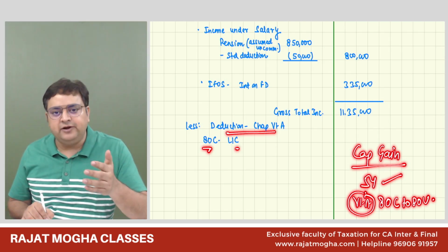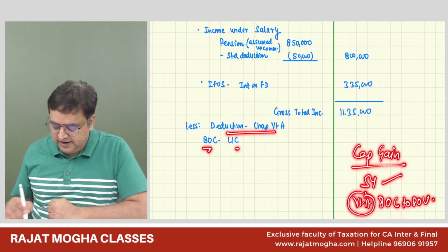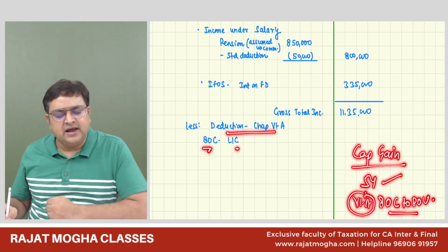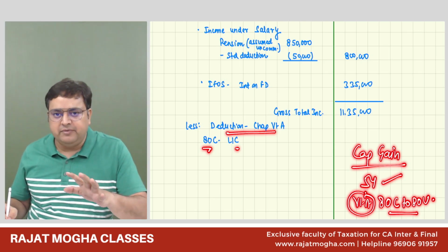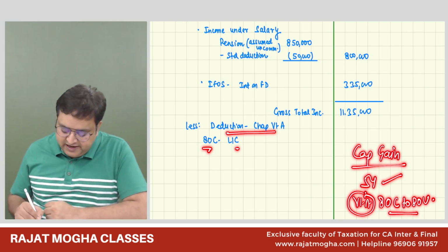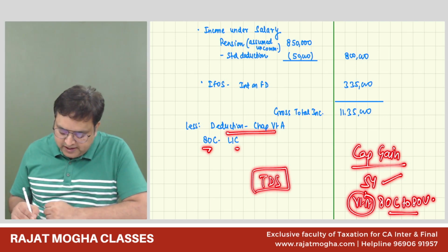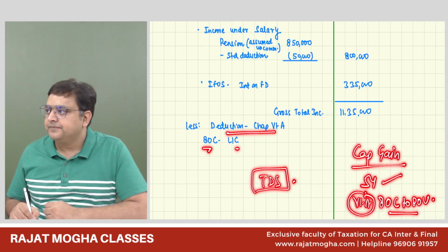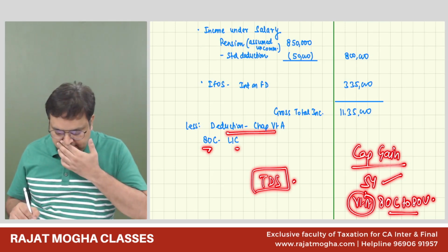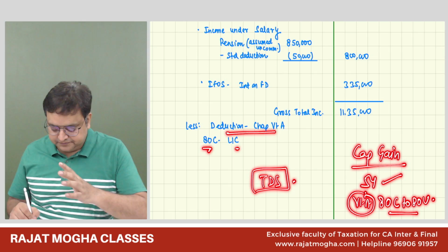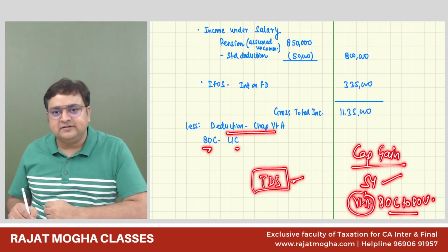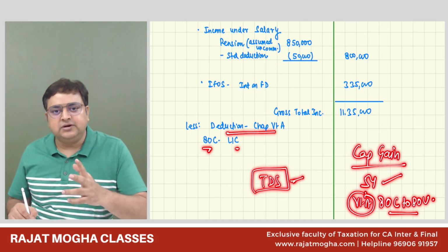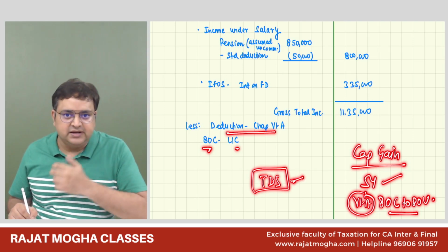But generally try to remember these sections, right? Chapter 6A deductions. After some practice, you will be able to remember. Don't worry. And the third is TDS, which is the chapter which you will be doing probably today or tomorrow. Anita ma'am floated the schedule for this week. Yes, sir. Okay. Tomorrow. So TDS is another chapter where I would assume that students should actually learn these section numbers.